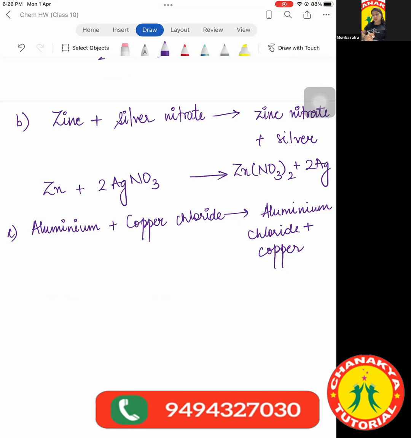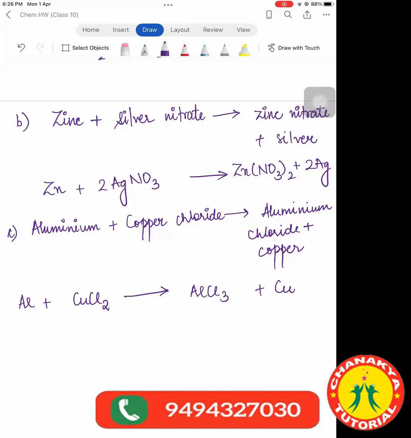Aryan, have you completed this one? Yes, ma'am. Tell me the answer then. Ma'am, Al plus CuCl2 gives AlCl3 plus Cu. What's the balanced equation? Tell me the final answer. Okay, ma'am. 2Al plus 3CuCl2 gives 2AlCl3 plus 3Cu. Yes. I hope you're not seeing it from somewhere. You have done it in the notebook. Ma'am, yes, I did both. Show me. Ma'am, one minute.